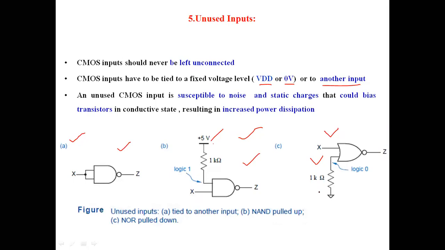So with this, we can conclude the DC characteristics, or the steady state behavior of the CMOS. We will quickly summarize the static, or DC, or steady state characteristics of CMOS circuits. We have discussed the logic levels. There are two kinds: voltage logic levels and current logic levels.